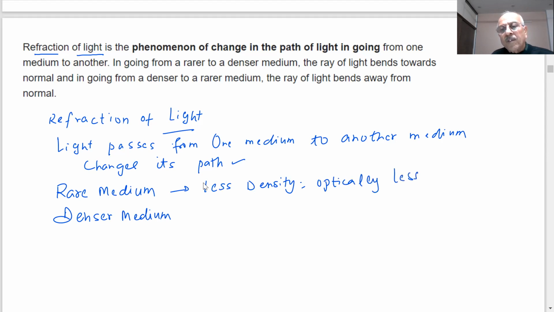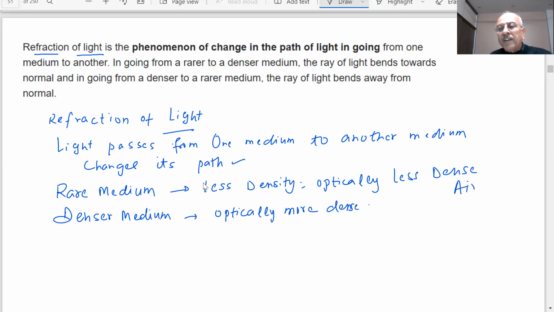What does it mean? The particles of which the substance is made are at a further distance, so their density is less. Denser medium means that it is optically more dense. What does it mean? The particles are closer to each other.